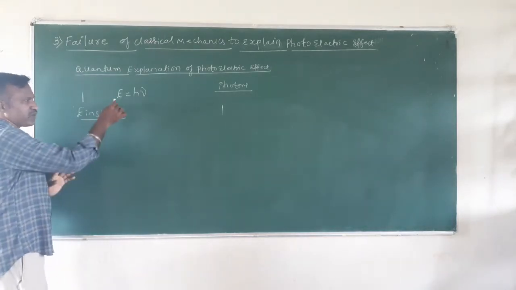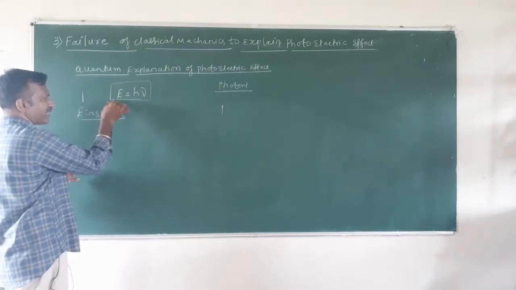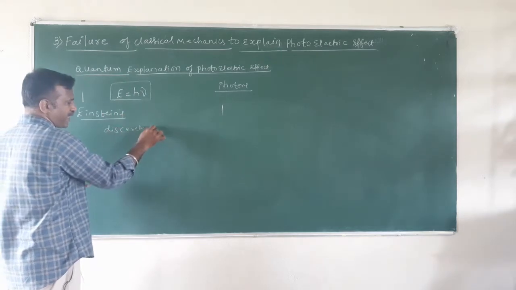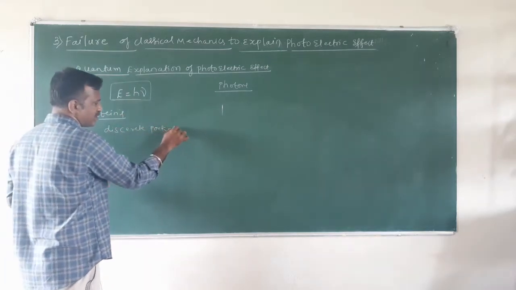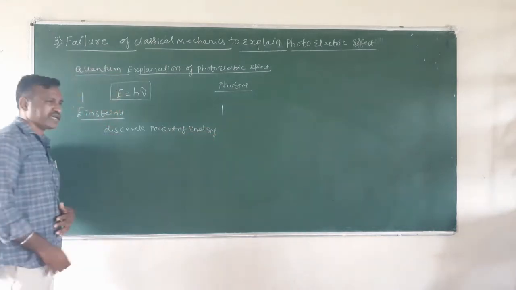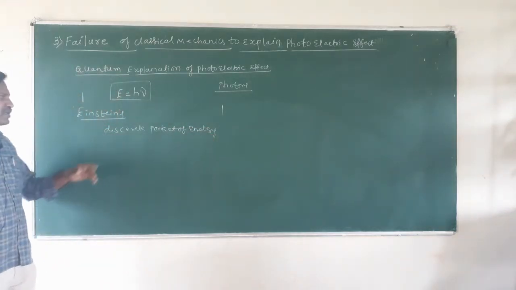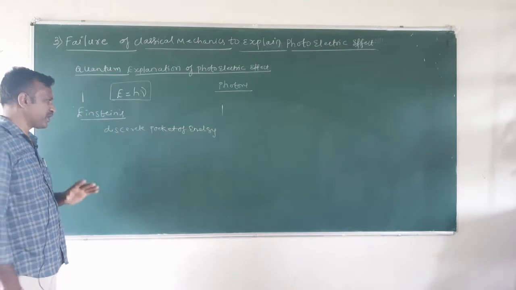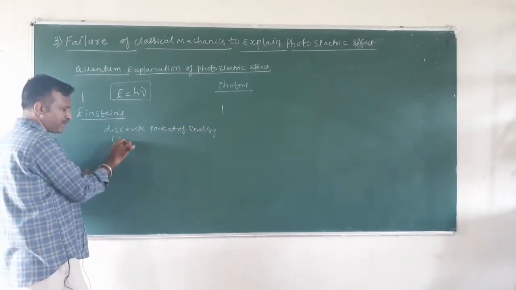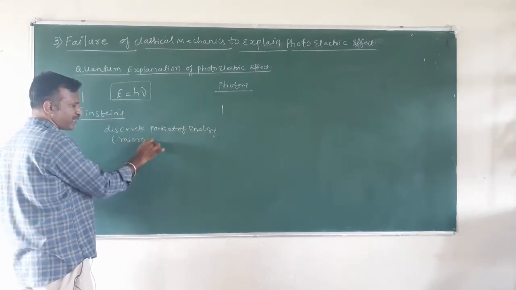Now, what is light made up of according to quantum mechanics? It consists of discrete packets of energy, that is what we call quanta, and the energy of each quanta is given by the equation E is equal to h into nu. A discrete packet of energy means it is a microparticle, that means a very small particle.